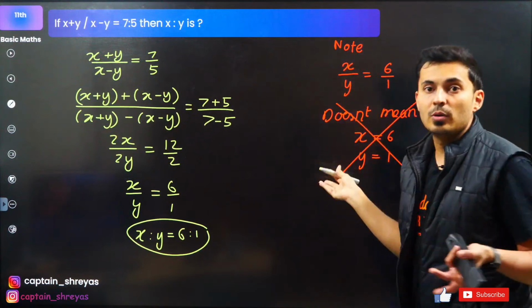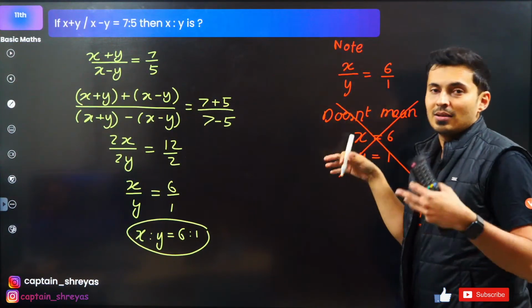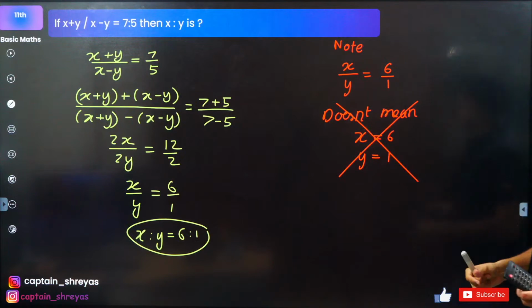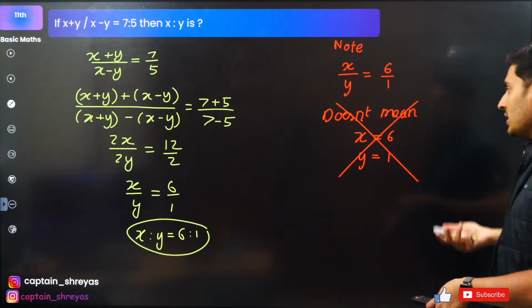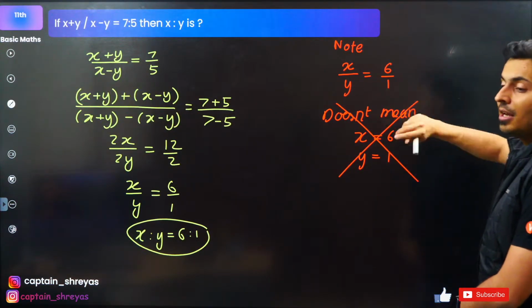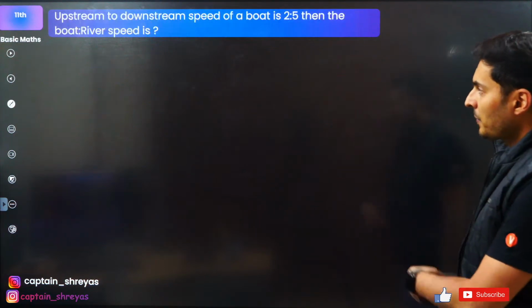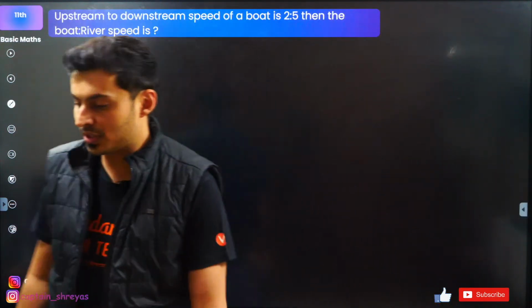X could be 12, y could be 2. X could be 36, and y could be accordingly, 36 divided by 6, which is 6. So things like that. It's basically a ratio. Understand that. Okay. Upstream and downstream.